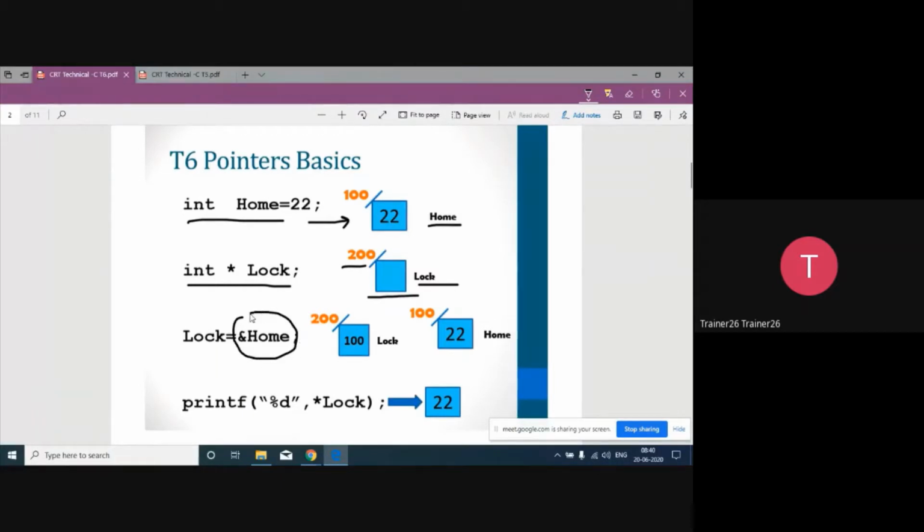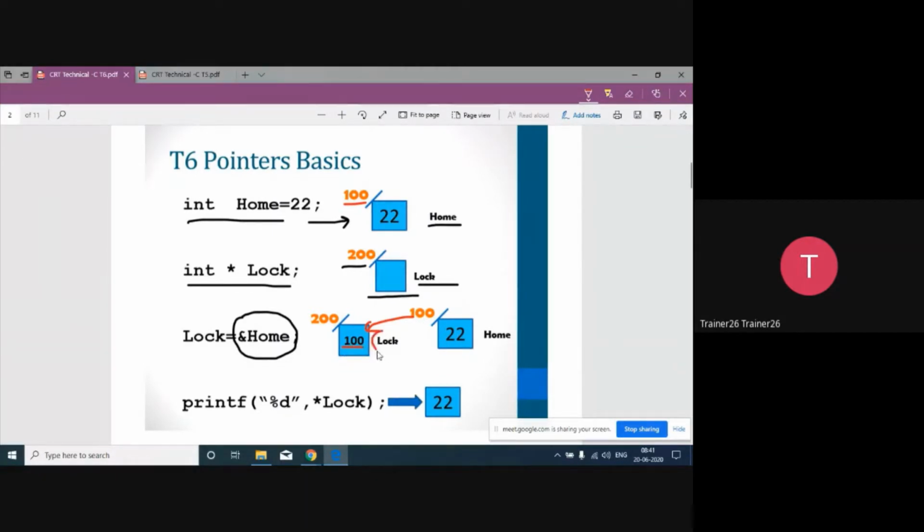I've already told you the rule: the ampersand, or address operator, before a variable gives the address of the variable. The address of home is 100, so in the lock variable you will assign the address 100 in this particular line. This address goes inside the lock variable.